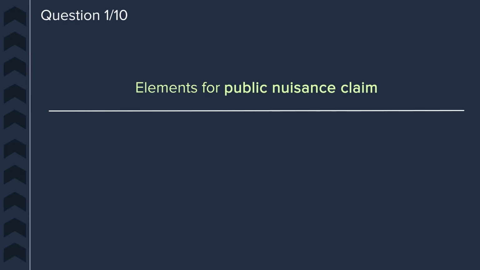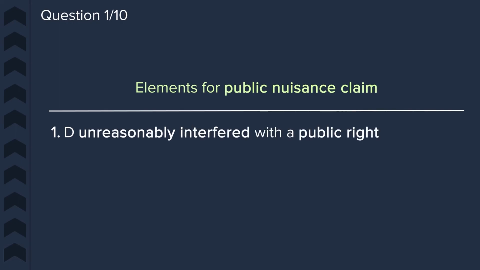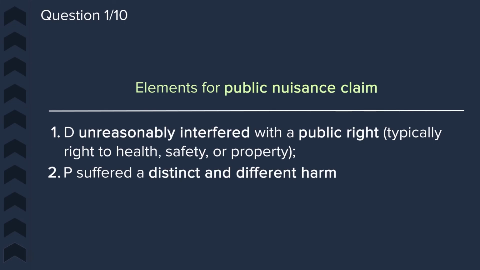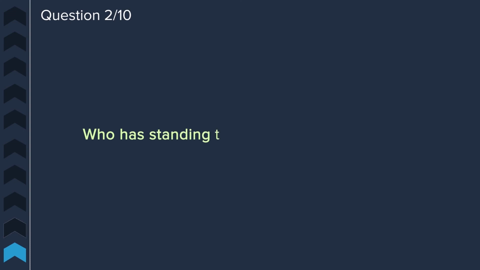The elements for a public nuisance claim are that 1, the defendant unreasonably interfered with a public right, typically the right to health, safety, or property, and 2, the plaintiff suffered a distinct and different harm from the public at large. Question 2. Who has standing to bring a public nuisance claim?